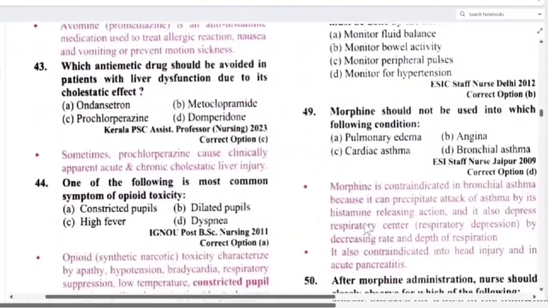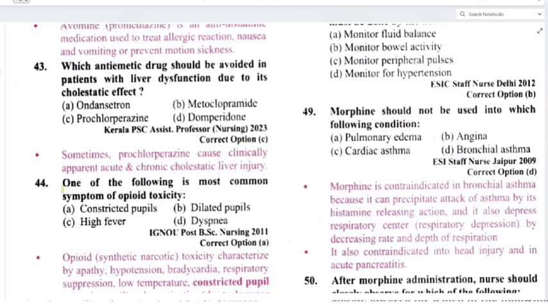Which antiemetic drug should be avoided in patients with liver dysfunction due to its cholestatic effect? What is that? Ondansetron, metoclopramide, then prochlorperazine, then domperidone. So prochlorperazine में क्या है? Sometimes it causes clinically apparent acute chronic cholestatic liver injury. That's why it is not given. It is avoided, है ना?